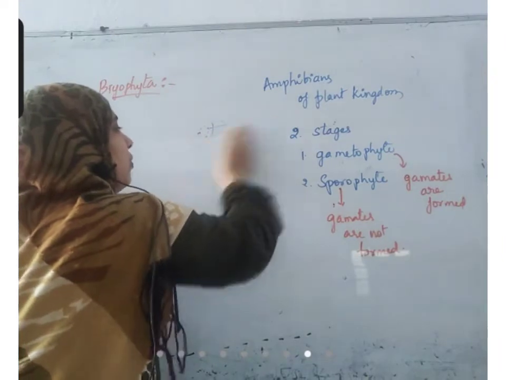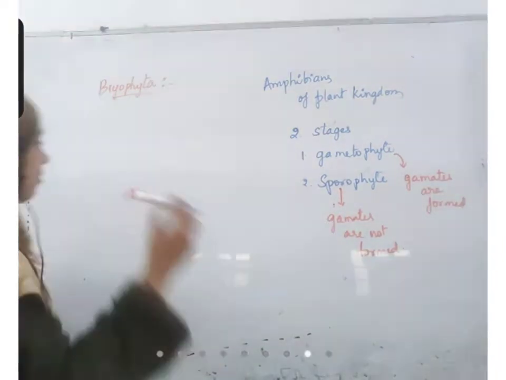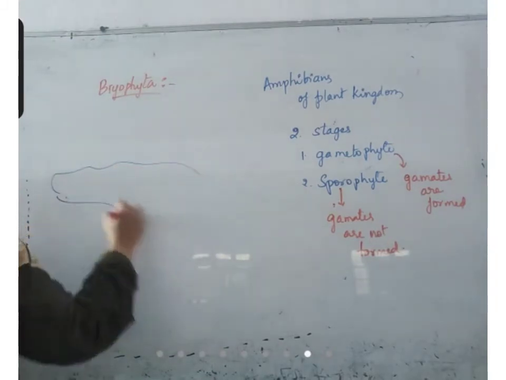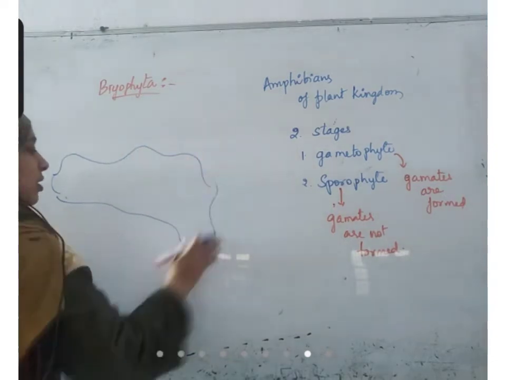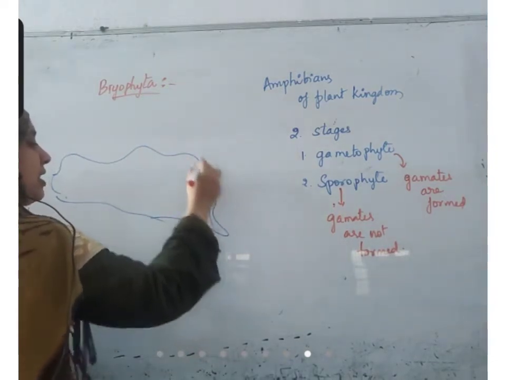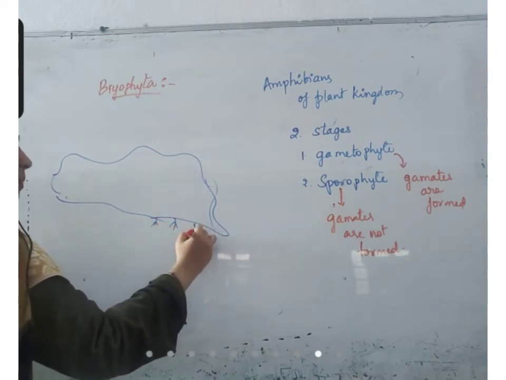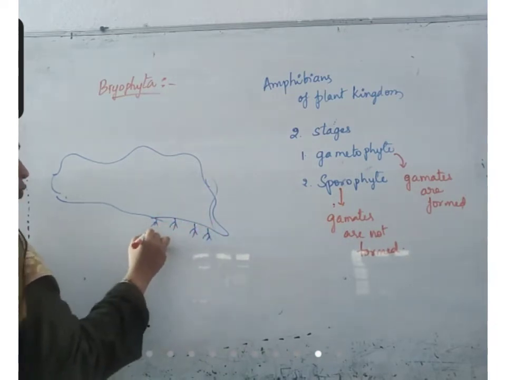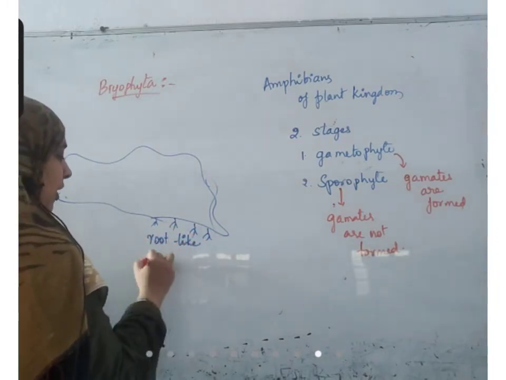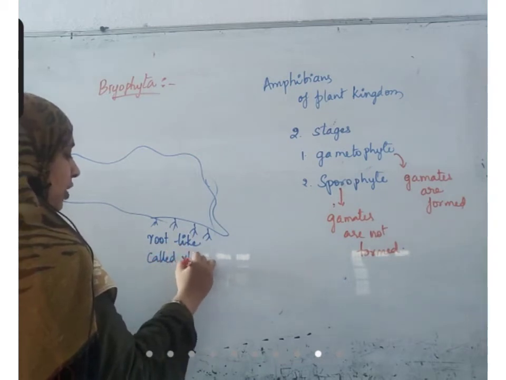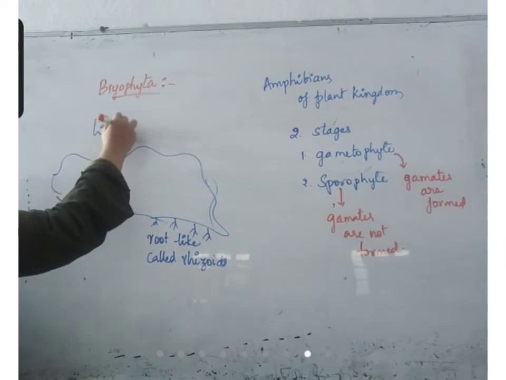We'll take the example of liverworts to understand this. In case of liverwort, a leaf-like structure is present, almost like a liver-shaped leaf. In this leaf, there are small rhizoids that help it attach to the ground. These root-like structures are called rhizoids.